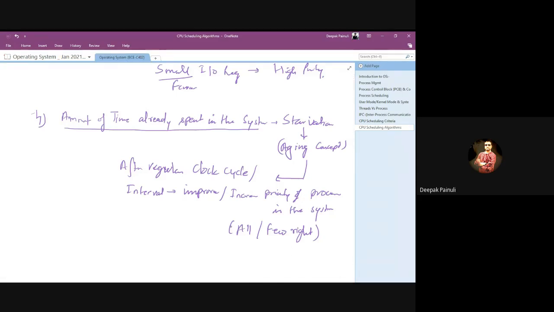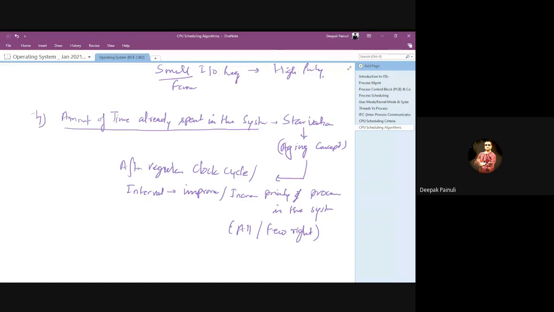At a regular interval of time, it will increase the priority of the processes in the system which are waiting for the CPU.